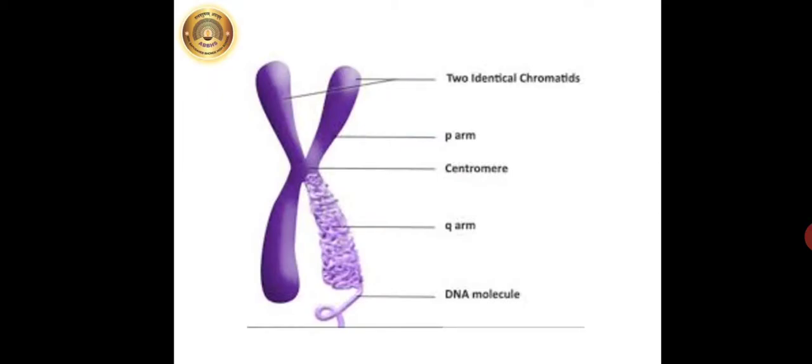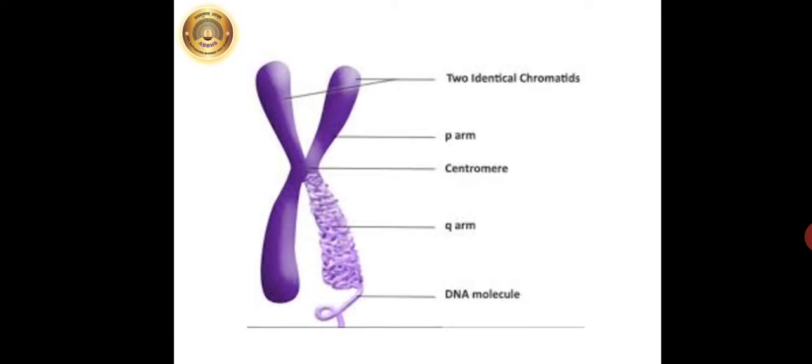Do you remember this diagram? Yes. What is this? It is a chromosome which is present in the nucleus inside the cell. These chromosomes are in the form of fibers, but these chromosomes are visible during the cell division only. So what are the parts? They have two identical chromatids, then P arm, centromere, Q arm, and it is made up of a DNA molecule. So the same diagram is shown in your textbook, page number 18. Just write the labels over there.